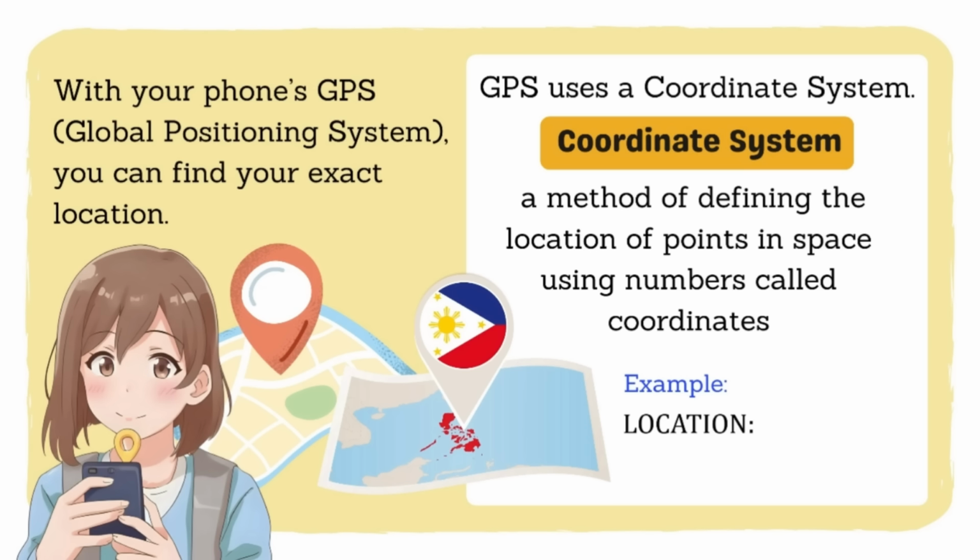Ano ba ang exact location ng Philippines? Well, Philippines is at 12.8797 degrees north of the equator and then 121.7740 degrees east of the prime meridian. Ito po yung exact location ng ating bansa.